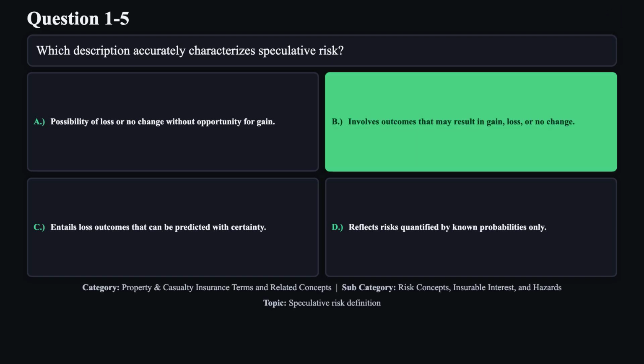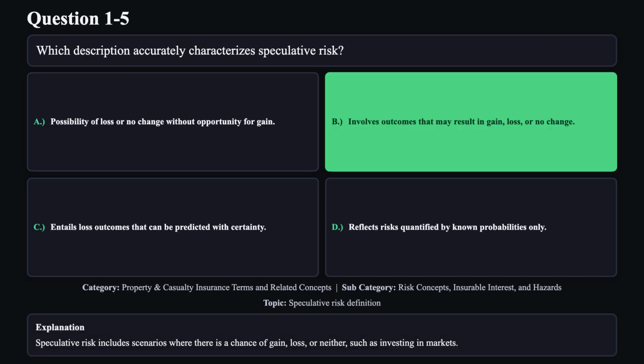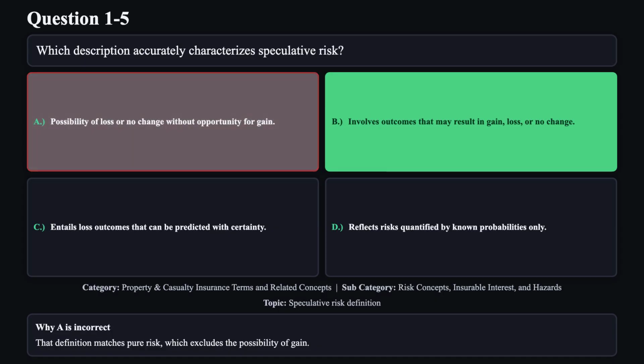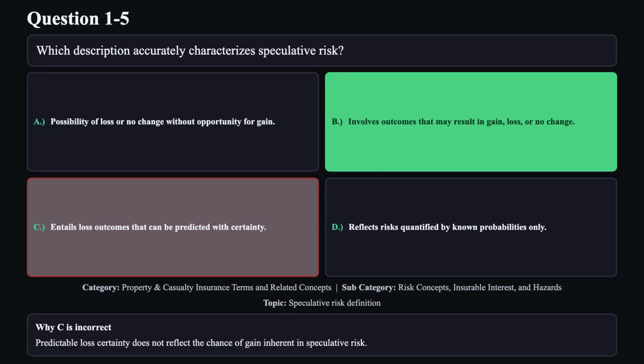The correct answer is B. Speculative risk includes scenarios where there's a chance of gain, loss, or neither, such as investing in markets. Reason A is not correct. That definition matches pure risk, which excludes the possibility of gain. Reason C is not correct. Predictable loss certainty does not reflect the chance of gain inherent in speculative risk.